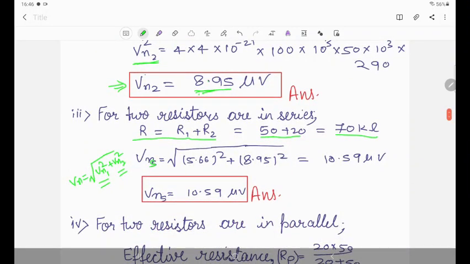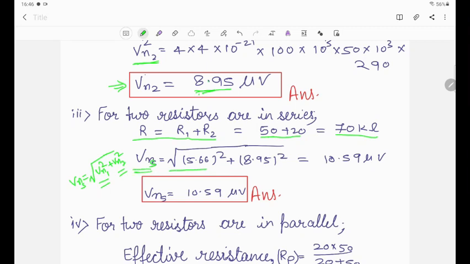We square them and take the square root, and we find the series noise voltage, which comes to be 10.59 microvolt. This is the noise voltage for the series connection.